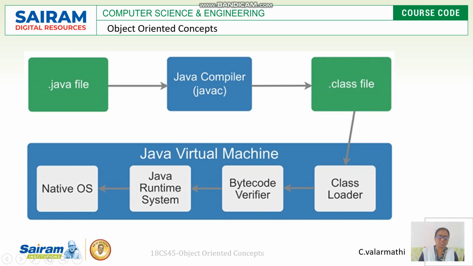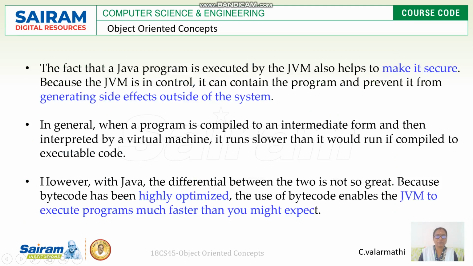After that, the Java runtime system is there. It is given to the native OS. The native OS may be a Windows OS, a Linux OS, a Macintosh, or Apple, and so on. So likewise, with Java bytecode, first the Java file is compiled. After that, the class file is given to the Java virtual machine with the help of the class loader and bytecode verifier. This is converted into the corresponding output with the help of the native OS. Fine, I hope the diagram is easy to understand.